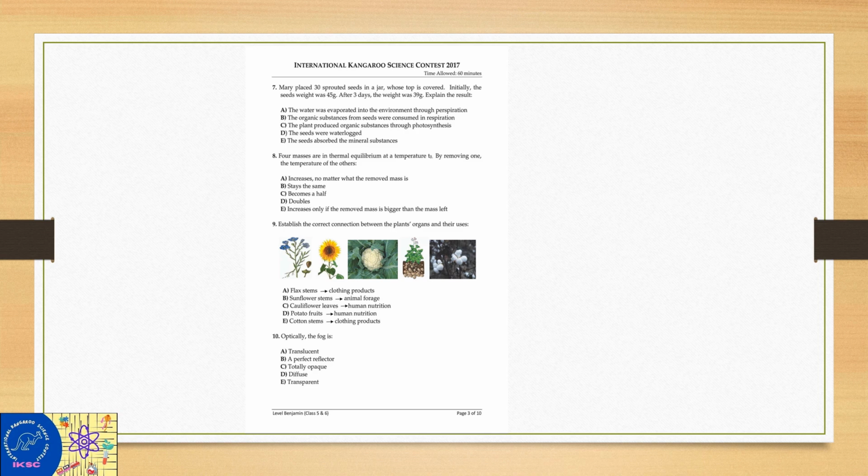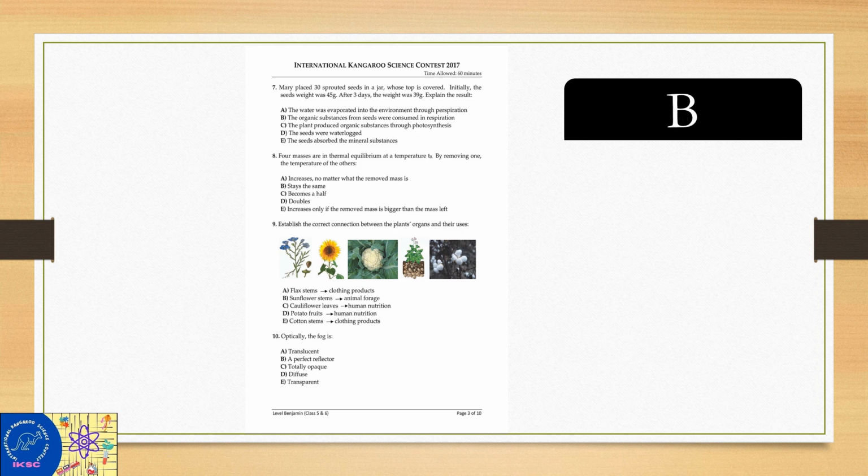First one is that water evaporated into the environment through respiration. The organic substance from the seeds was consumed in respiration. The plant produced organic substance through photosynthesis. So the correct answer is, I think, B.